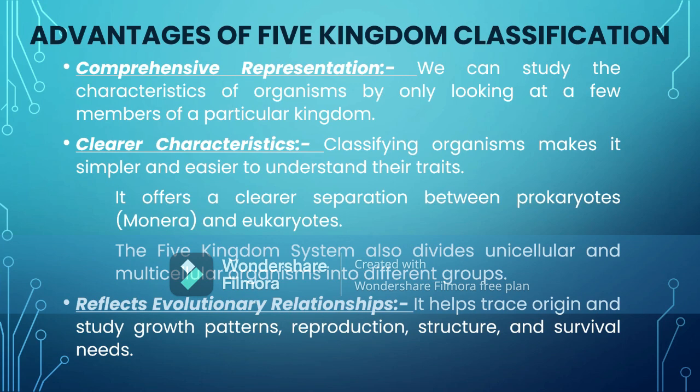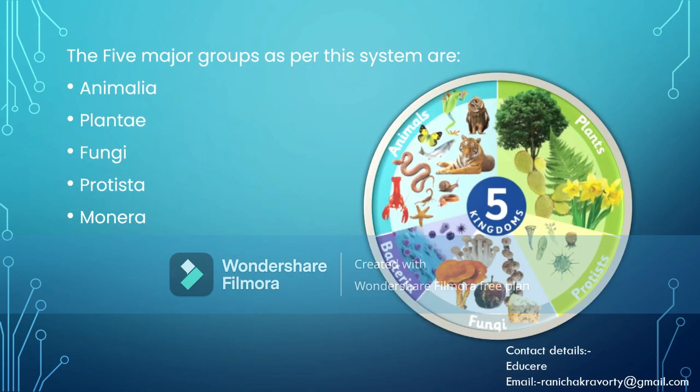And the most important part is it reflects the evolutionary relationship. It helps to trace the origin and study the growth pattern, reproduction, structure and survival of the organisms. As stated earlier, the five major groups are Animalia, Plantae, Fungi, Protista, and the lowermost organism, Monera.